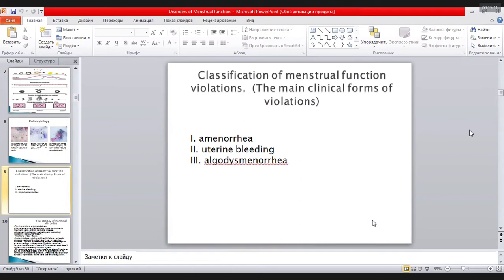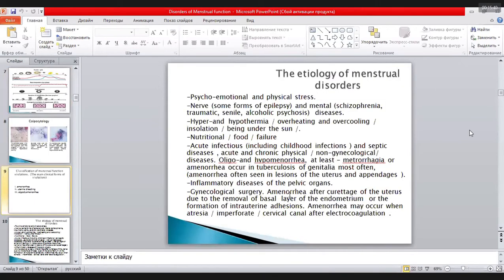Disorders of menstruation we classify as absence of menstruation, which is amenorrhea; uterine bleedings; disorders of the menstrual cycle; and painful menstruation with other symptoms. Etiological factors may be different: emotional, hypothermia, nutritional, infections, inflammatory diseases of pelvic organs, or gynecological surgery.